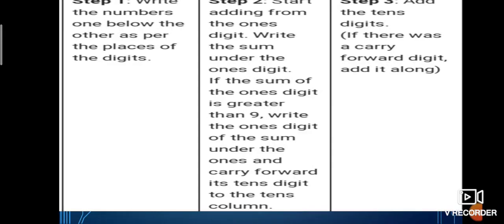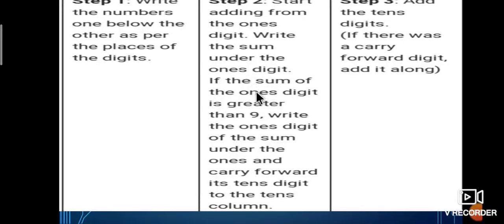Second step, start adding. Addition starts from the ones digit, that is the unit digit. When you start adding from the unit digit, write the sum under the ones digit.